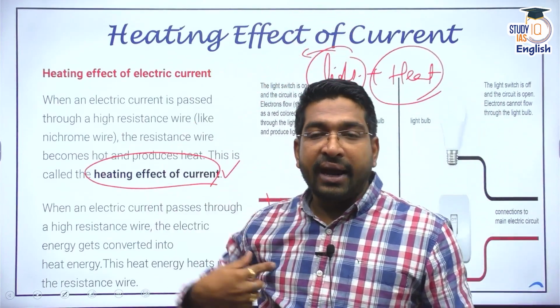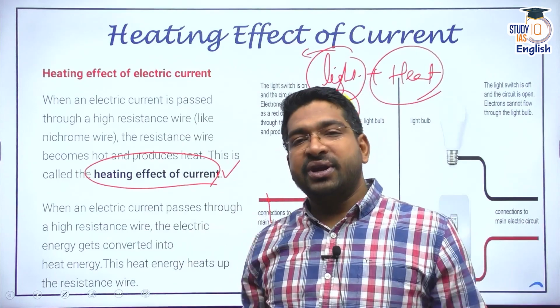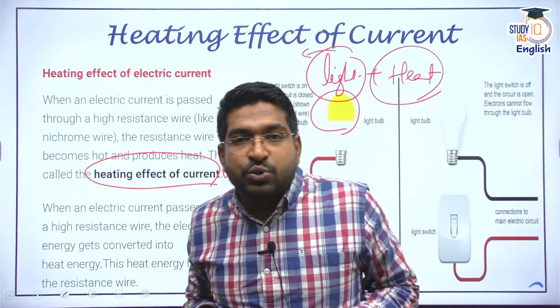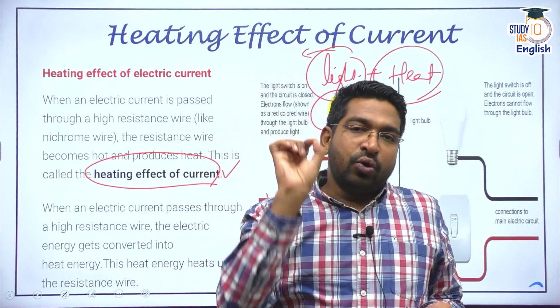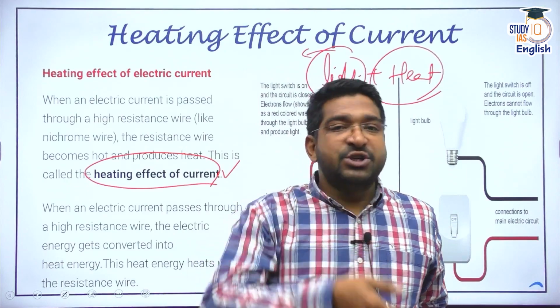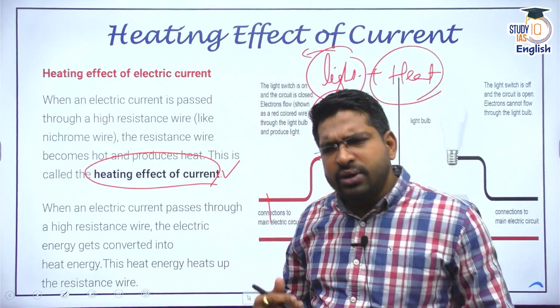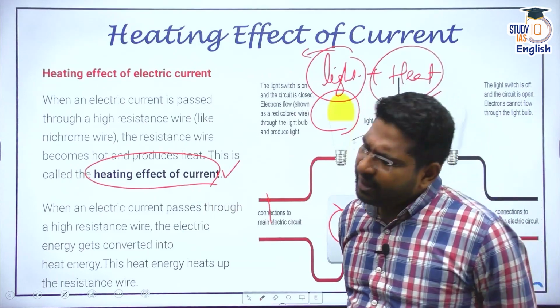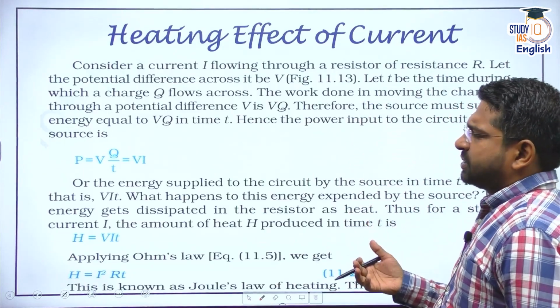Now, for example, for my light, I do not want heat to be generated more and more. I want light. I do not want heat. So what do I use? I use very low resistance materials. But imagine I want electric current to give me heat. Why? Maybe I want to create something.